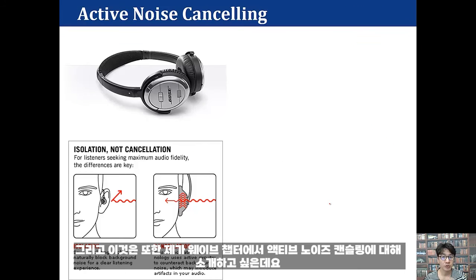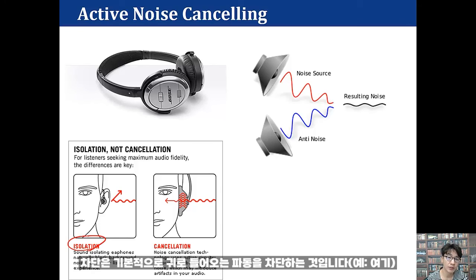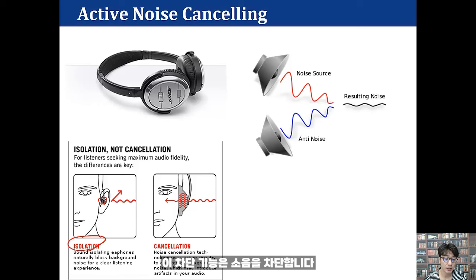And there is also some additional material I want to introduce in the wave chapter. There are two ways to cancel noise, one of which is isolation. Isolation is basically you block the wave coming into your ear. For example, I'm using an earplug, and you just make all the waves reflected, not go into your ear. This is isolation, blocking the noise.